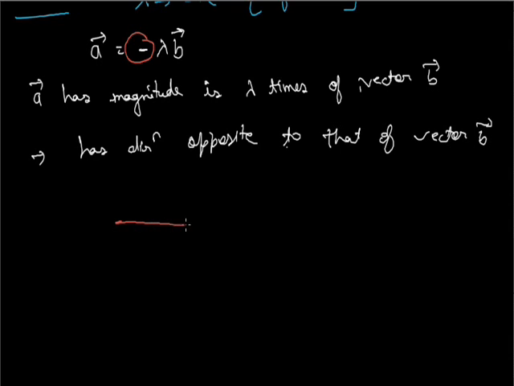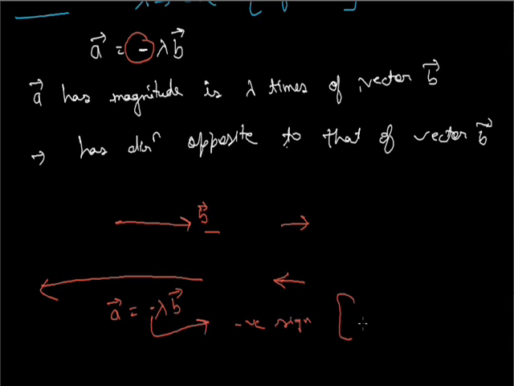For example, if I have a vector B, then vector A is lambda times vector B. In both these cases, vector B has its direction here and vector A has the direction opposite to that of vector B. This indicates the negative sign. It's because of the negative sign that its direction is opposite. This is our multiplication of a vector by a real number.